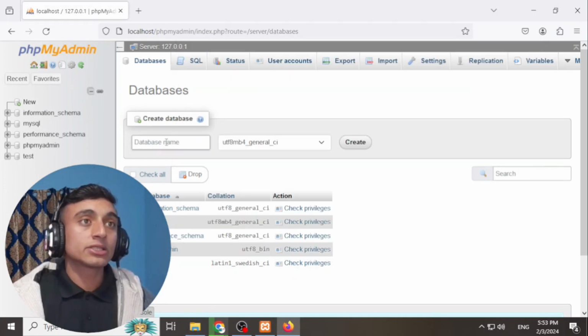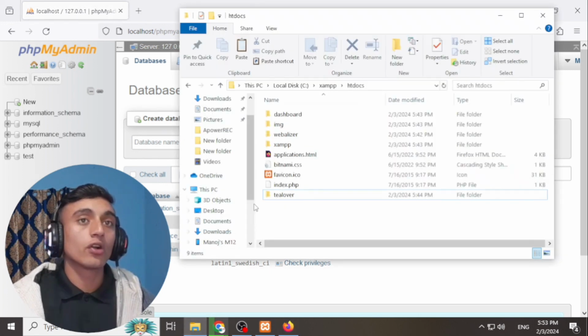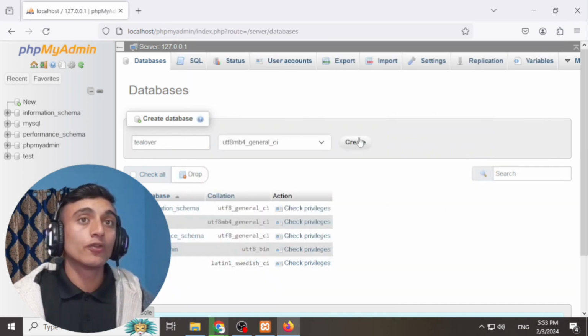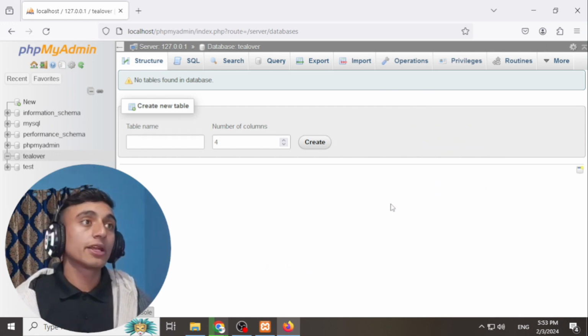This database name should be exactly as your folder name. So please copy the name of this folder. Now you have to just paste this in database, and after you paste it over here, please go for create, and your database will be created like this. As you can see, this is your database name and it has been successfully created.